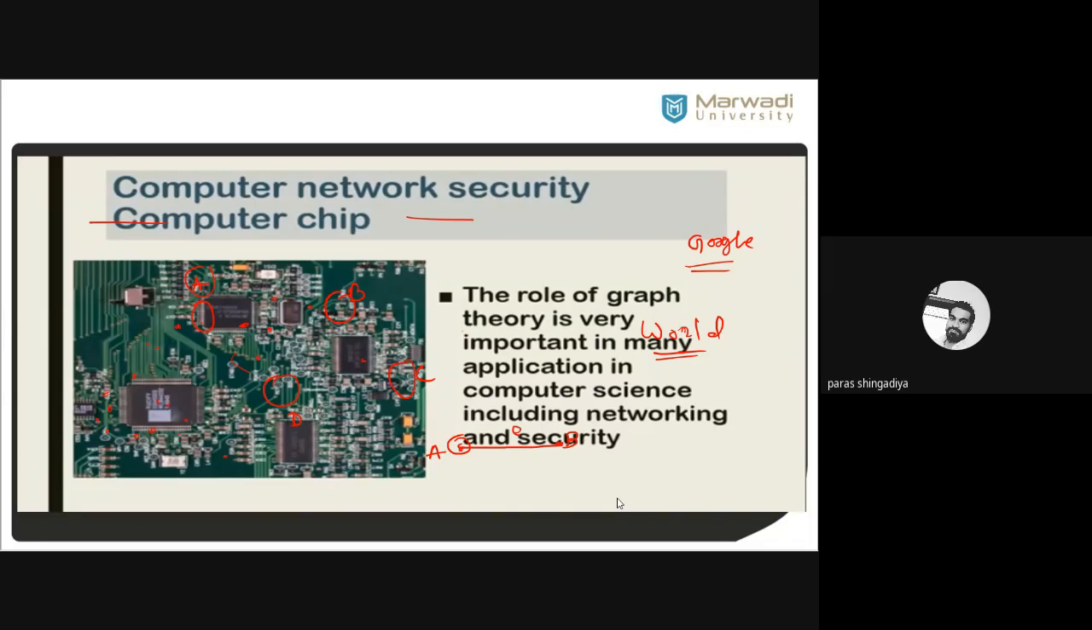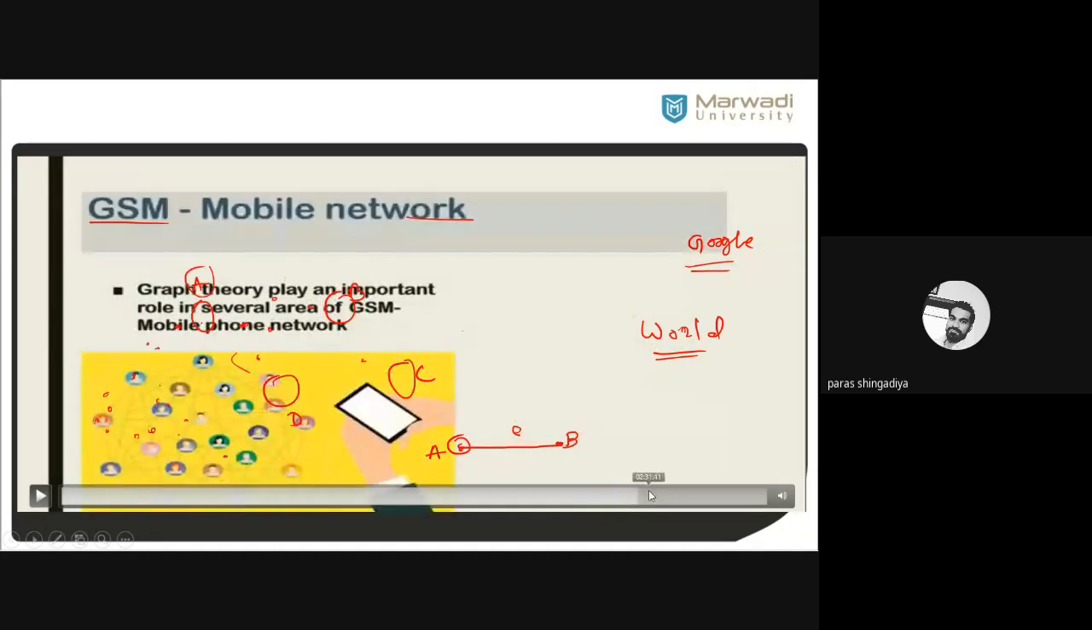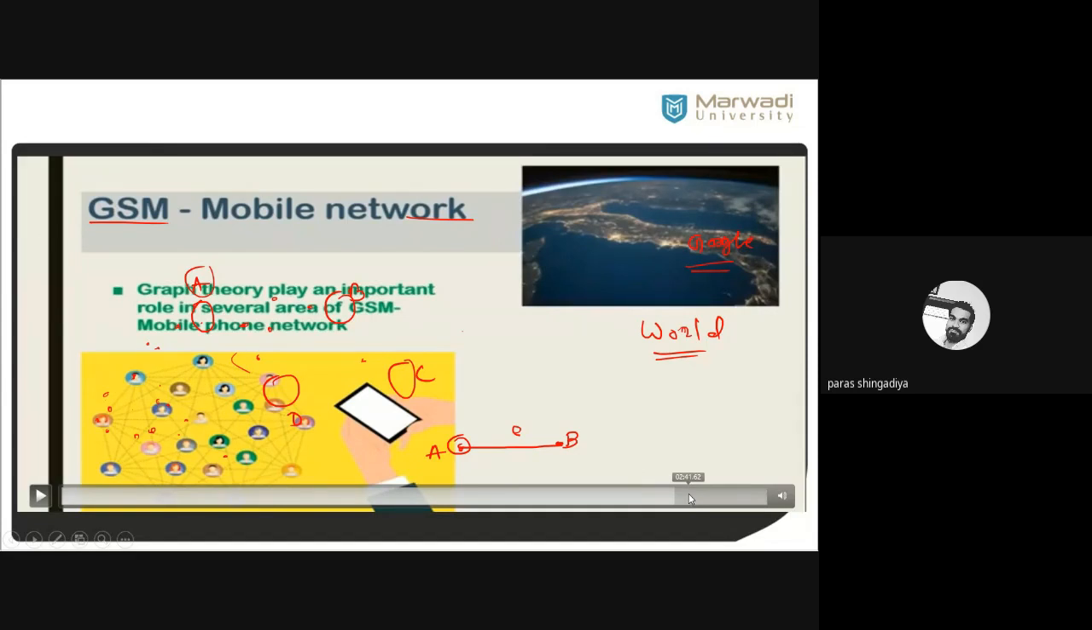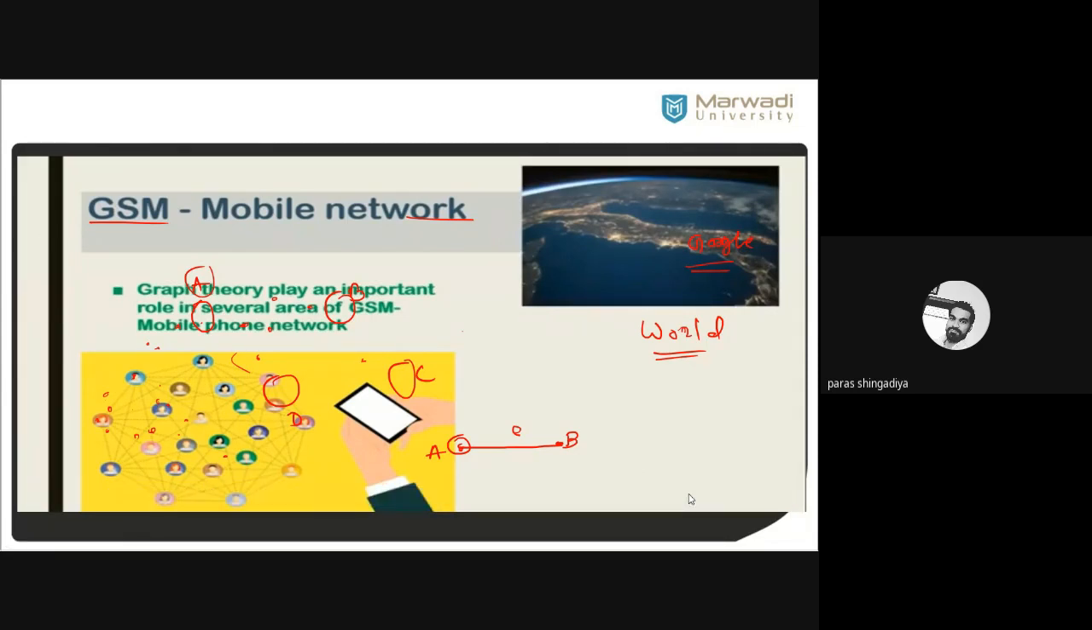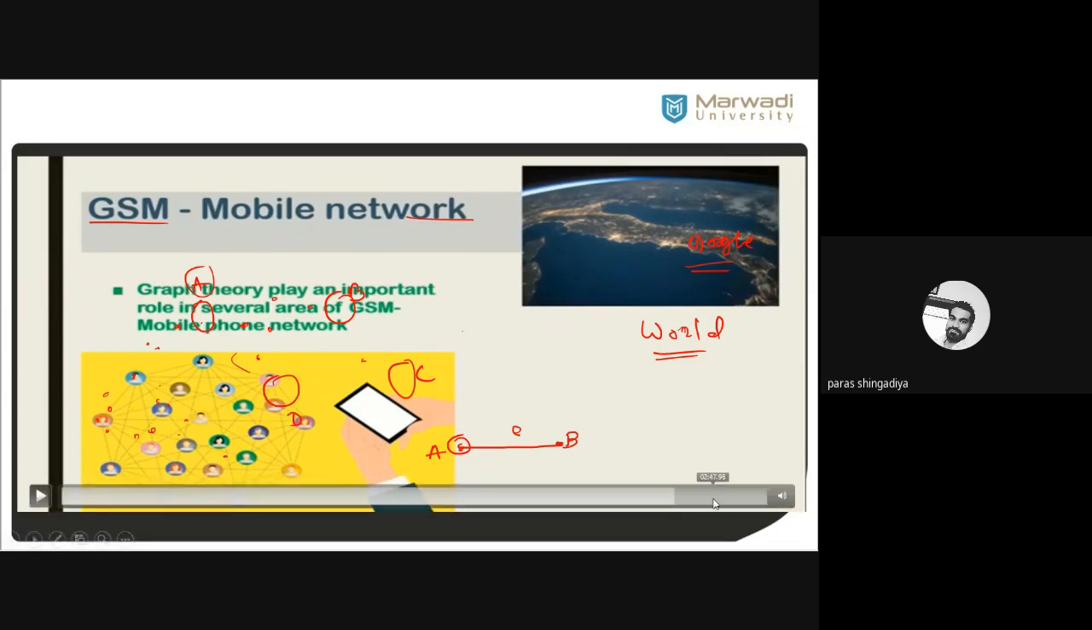The PCs are the vertices, and the connections between two PCs via any cable, that is an example of graph theory. So it is used in computer network security and in computer chips. Graph theory is required. And in the GSM mobile network, graph theory plays an important role in several areas of the GSM mobile phone network.